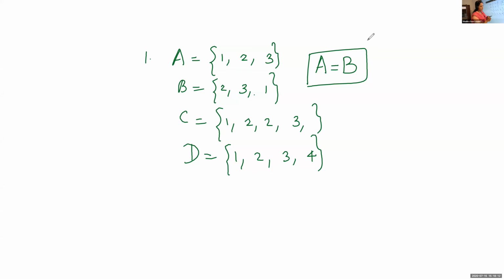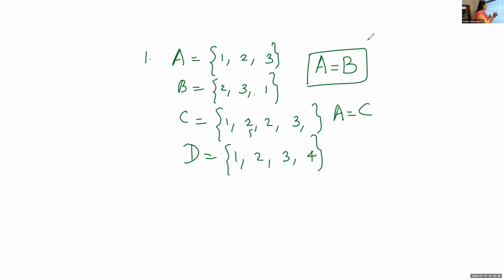What about the set C? Is it equal? Can we say A equals C? Yes, although the element is repeated. Here the element is repeated, so set C is equal to 1, 2, 2, 3.